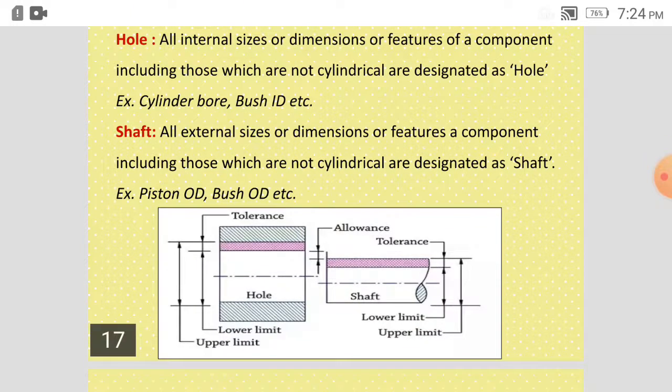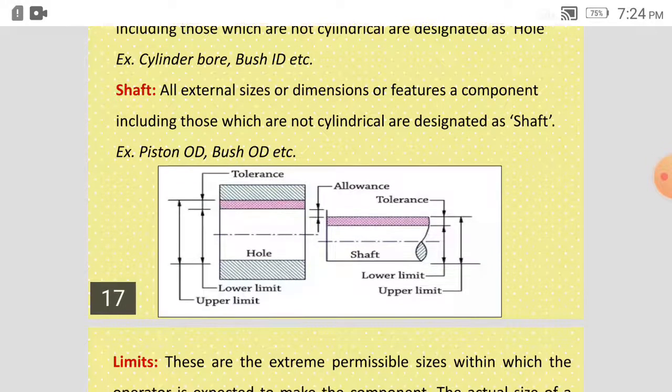Shaft is all external sizes, dimensions or features of a component, including those which are not cylindrical, designated as shaft. It can be a piston, or a bush outer diameter, OD. It is nothing but a shaft. So everything which is external and used to get assembled in the assembly is known as shaft.